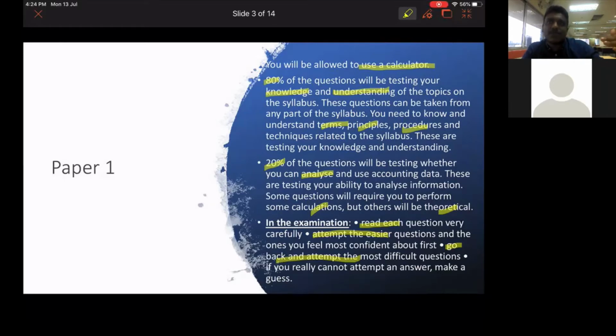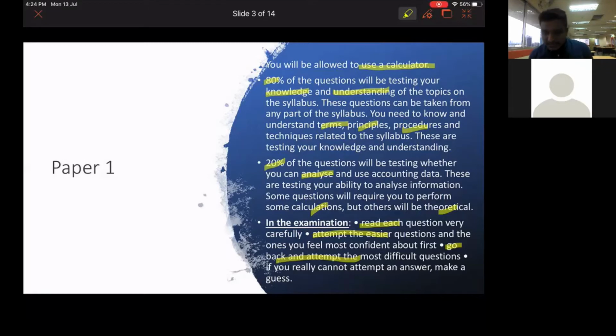You do question number 1, you know the answer, you put the answer, and go for question number 2. If you know the answer, you do it. Question number 3, you don't know, skip first. Don't spend a lot of time thinking about the harder question. If you don't know question 3's answer, it's okay. You leave it and go for question 4, then question 5. You do the easiest questions first, and later come back and do the harder questions.